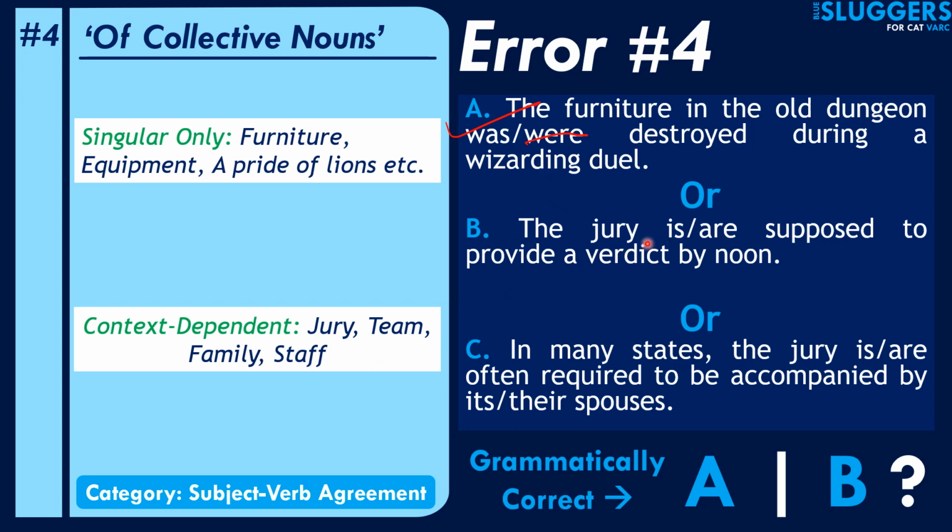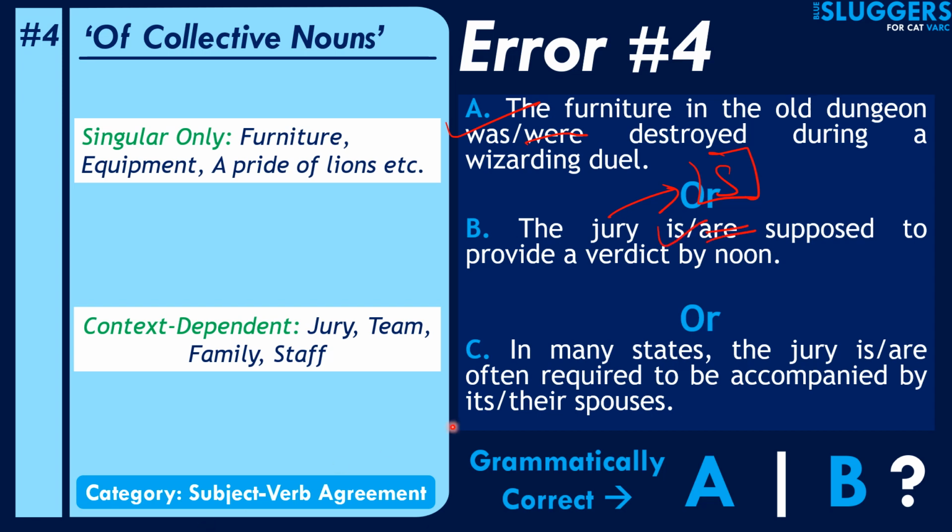So let's come to the second sentence. Now jury, team, family, staff, and other such terms can sometimes be considered in the plural sense, and can also be considered in the singular sense. Let's first take the example of a singular case. The jury is or are supposed to provide a verdict by noon. Now the jury as a collective is supposed to provide a verdict in this case. That means you're referring to the jury as a single entity, and hence the jury will be considered to be in the singular sense in this case, and should take a singular verb. You cannot use are here.